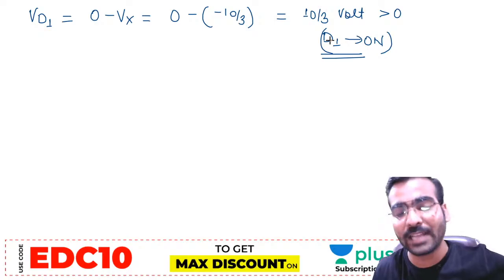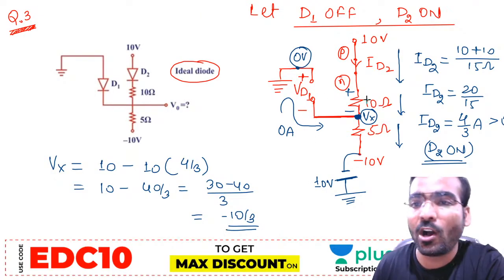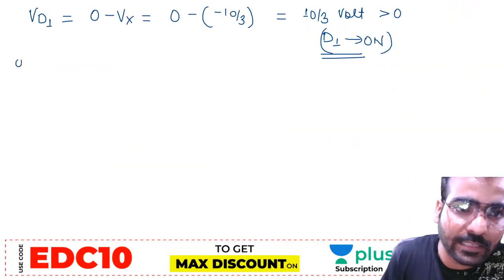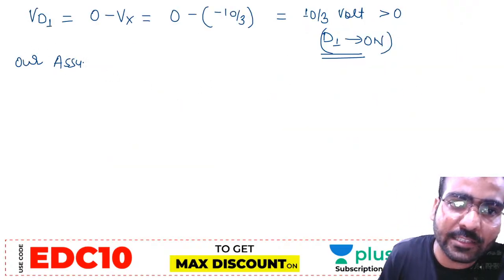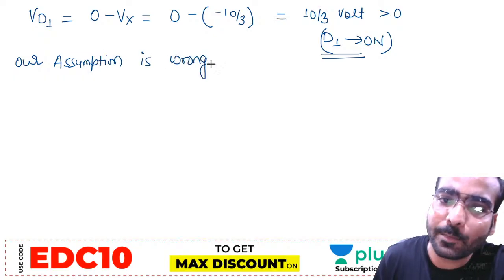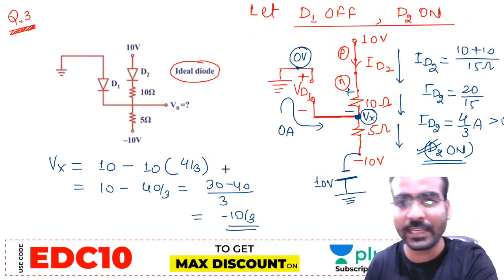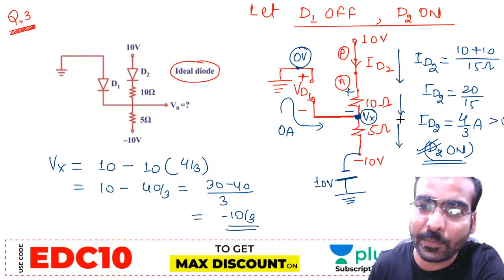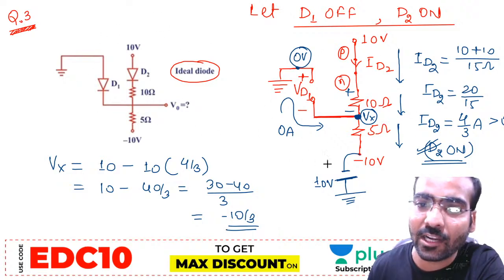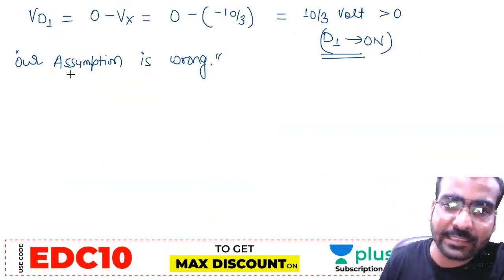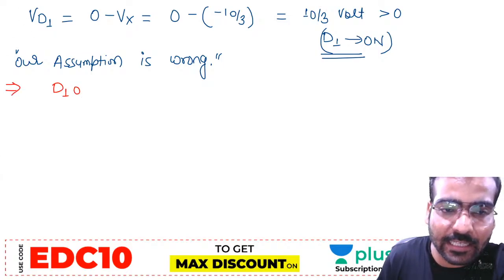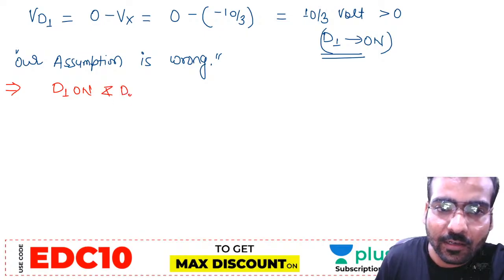So in this question, D1 is on and D2 is also on. Our assumption is wrong. If our assumption is wrong, this circuit is not representing exactly the given circuit. The given circuit and this circuit are not equivalent because our assumption is wrong. What is the exact condition in the circuit? D1 on and D2 on.